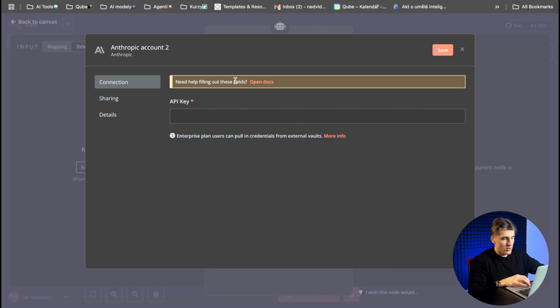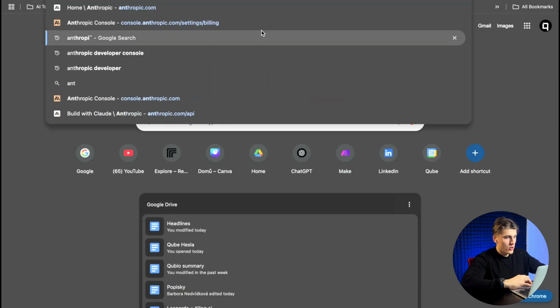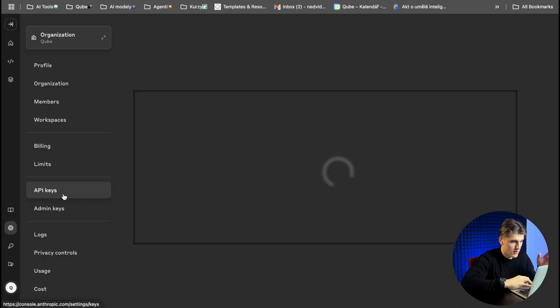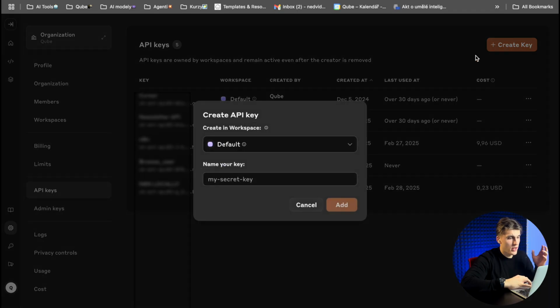You need to click on create credentials again, and you need to go to the Anthropic console. Okay, so I will go to the Anthropic console. Here I have API keys, and here I will create a new API key. Firstly, you need to put in information about your credit card. You will set it in the billing, as you can see here on the left side, because API keys just take credits from your balance on your account, and you need to make sure the money is there and you can spend it on the usage of this AI model, okay?